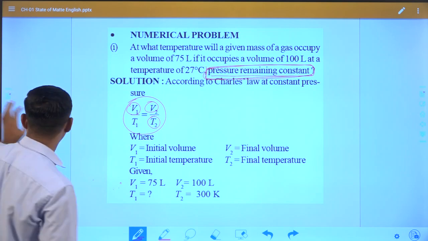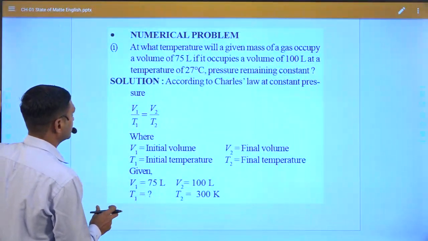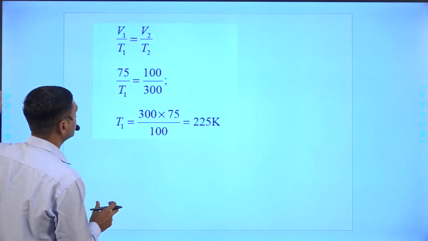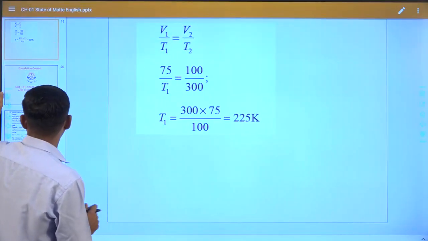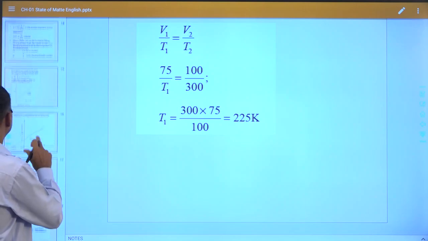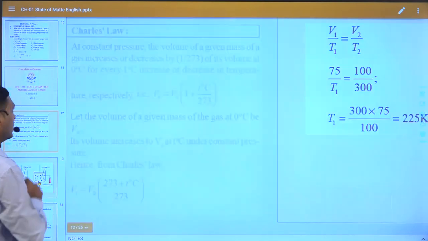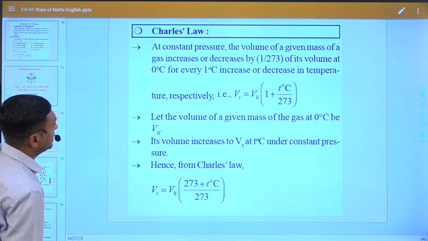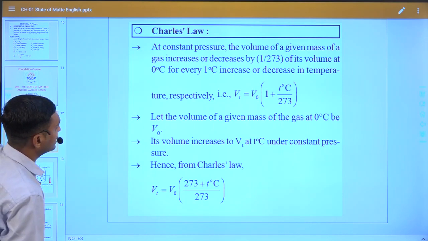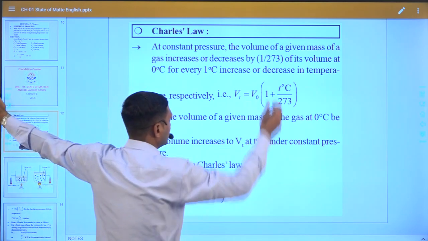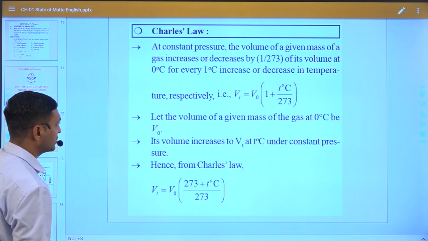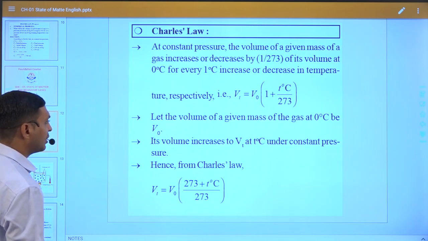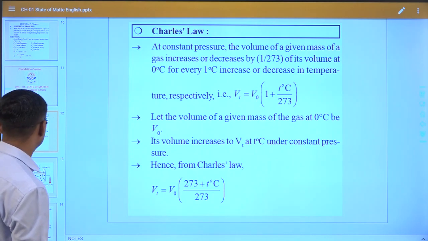So this is the law of Charles. Today's lecture, we discussed Charles law. Based on Charles law, volume is directly proportional to temperature, and the volume increases or decreases by 1 by 273 times for each degree of temperature from 0 degree. Keep that in your mind; we will also discuss it in higher standards.